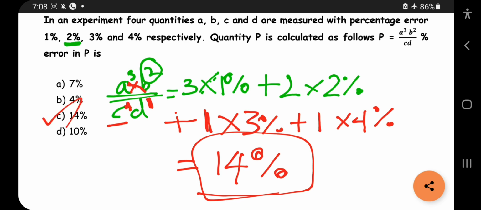They can ask you by any means, by differentiating, by giving different forms of questions. The main concept you should remember is, if there is an exponential form above, you should multiply with the error percentage. If you have multiplication between two alphabets, you should add the errors. If you have division between alphabets, you should add errors. That's the concept. Let us move into the next question.